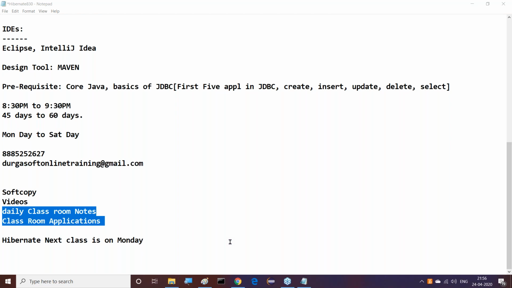HQL, what is HQL? Hibernate Query Language, sir. That's similar to SQL, but not SQL. Hibernate has its own query language. It acts on the basis of class and variable names, not on the basis of tables and columns. Anyway, we will discuss much more about it in upcoming classes, not now. Guys, that's fine. Anything else?